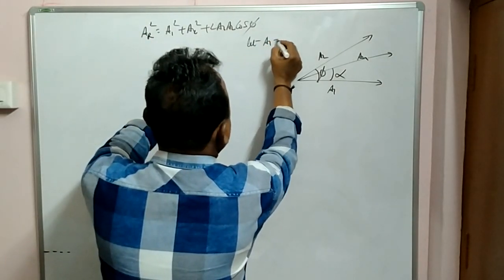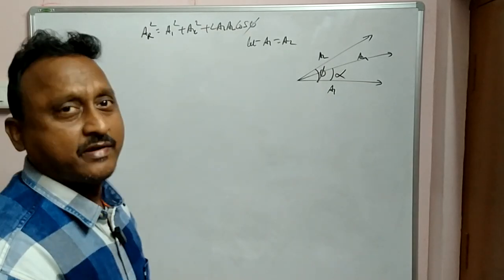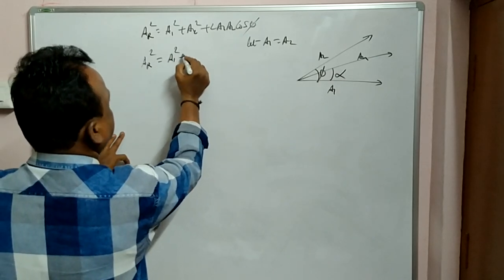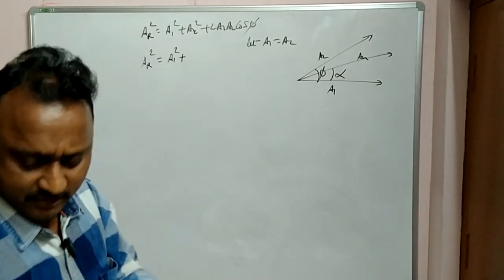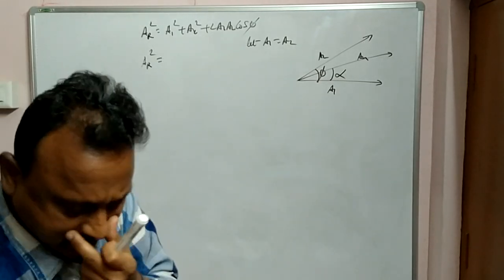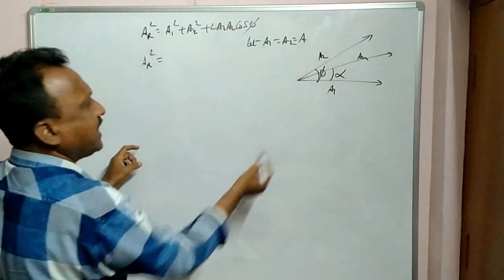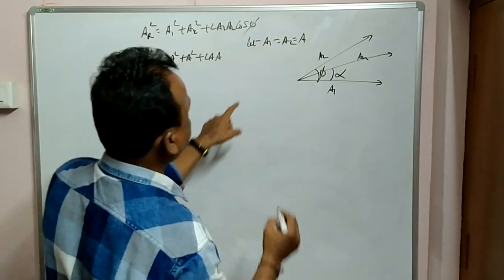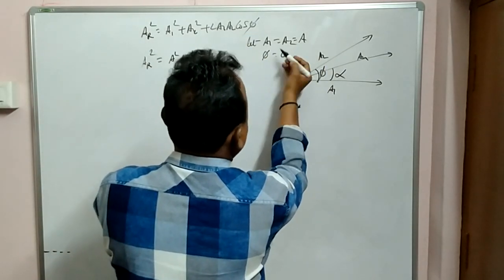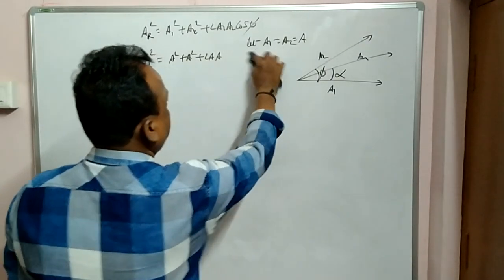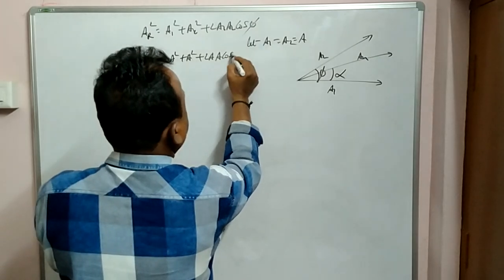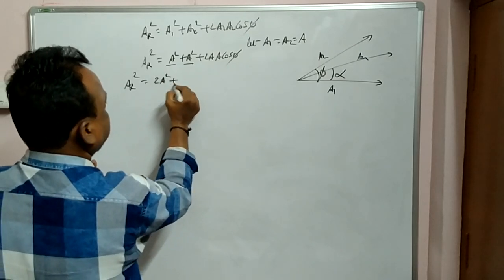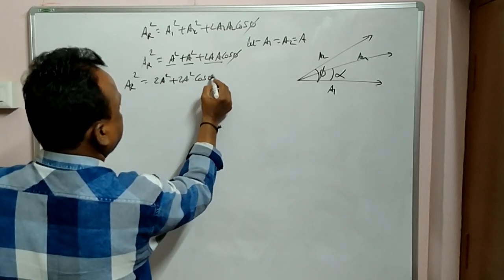Let A1 be equal to A2, equal to A. If both amplitudes are the same, then A square plus A square plus 2AA cos phi. Keep cos phi the same. So the resultant is A square plus A square, 2A square, and again 2A square cos phi.